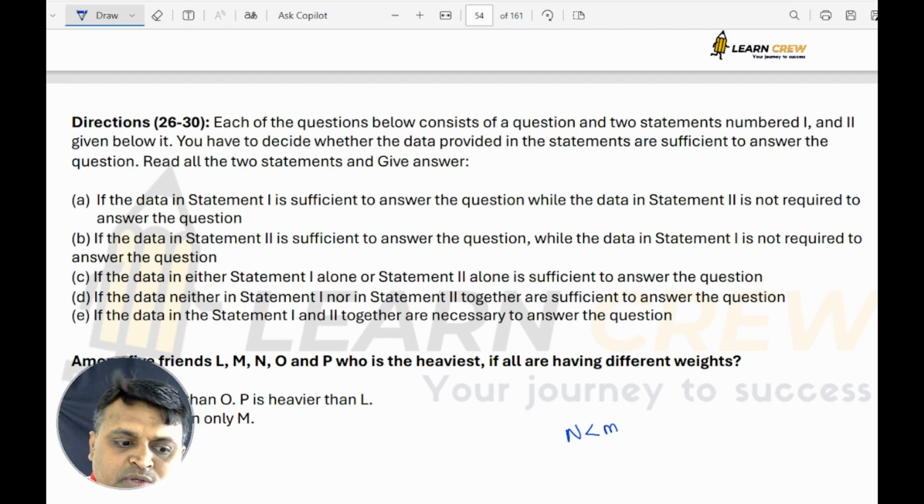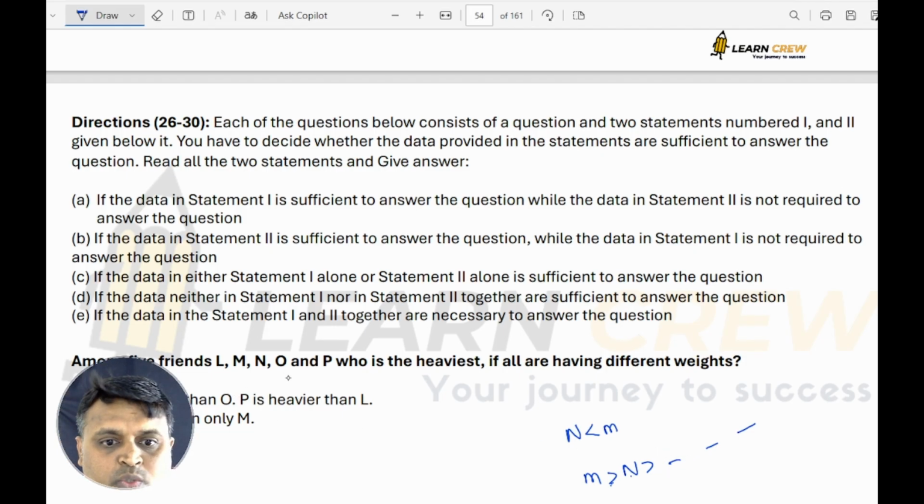N is lighter than only M means all others are less than N.